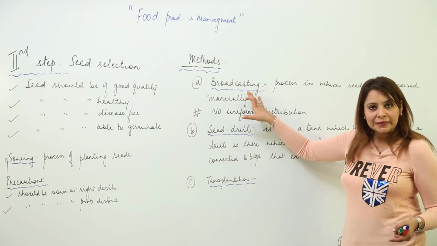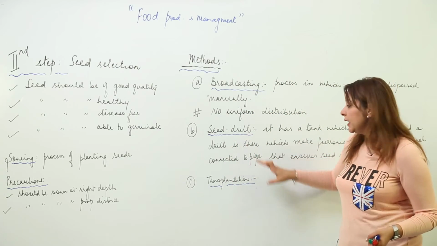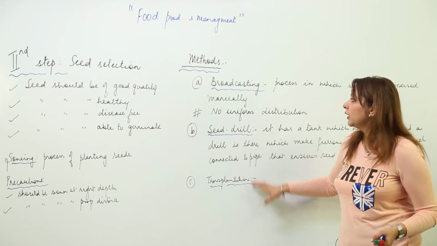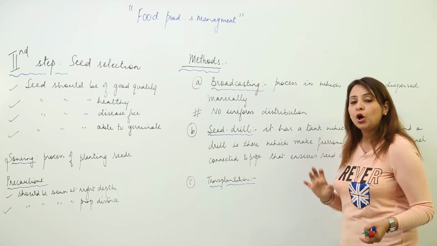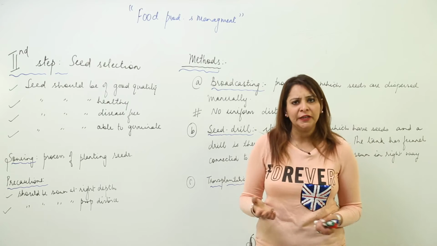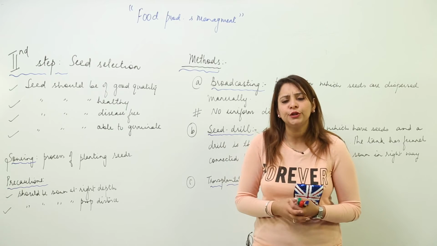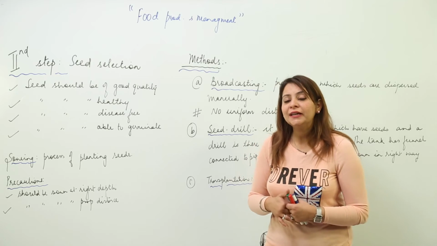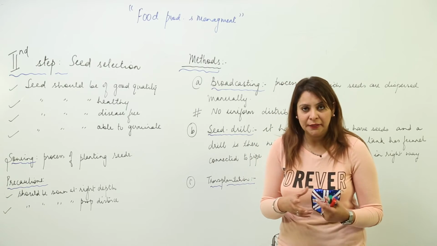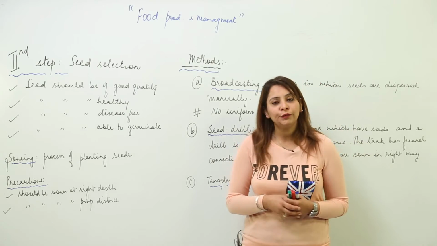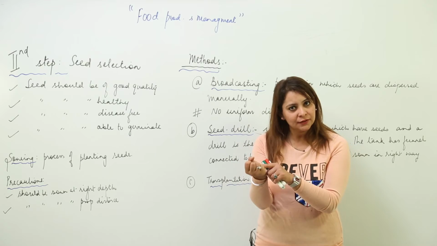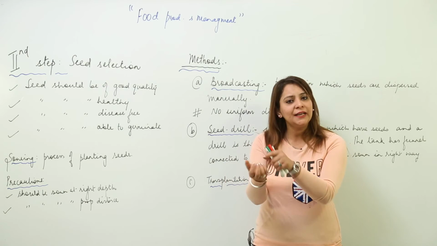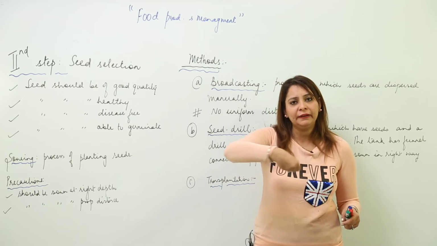Now, there are various methods which you can employ in sowing the seeds. One is broadcasting, second is the seed drill, third is transplantation. First is broadcasting. Broadcasting is not an effective method, but it was used in earlier times, and it has a major drawback. First we'll discuss what the method actually is. In broadcasting, we take seeds in the hand. It is just a manual method. We take seeds in a hand and we just sprinkle them like this.